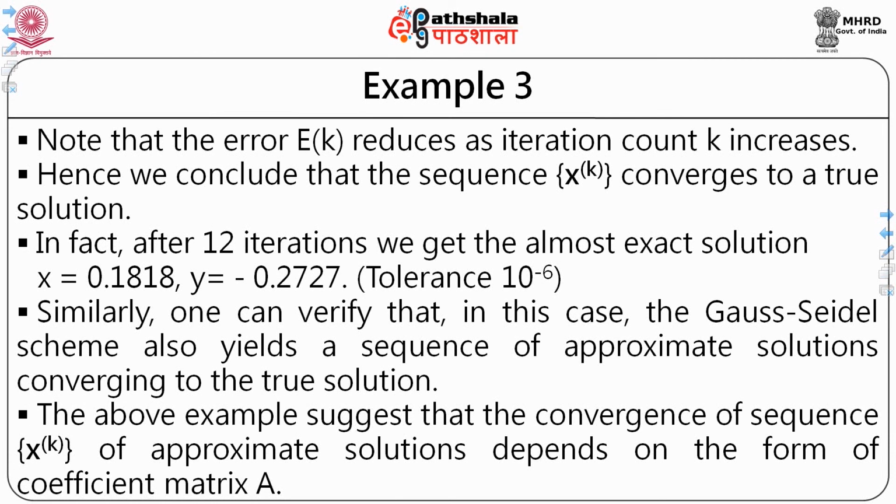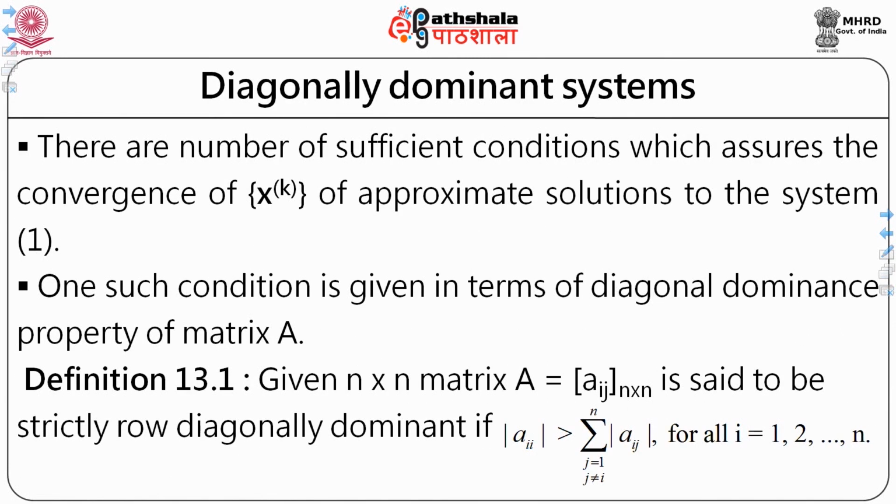The above example suggests that convergence of the sequence x_k of approximate solutions depends on the form of the coefficient matrix. Because the coefficient matrix changed, we got convergence; when the coefficient matrix is different, I get divergence. So, what is the property that affects the convergence of the scheme?